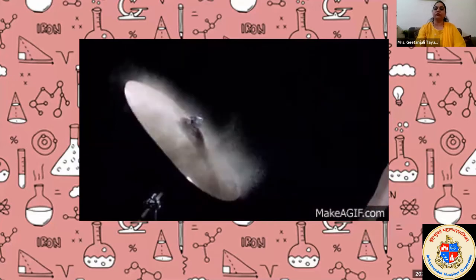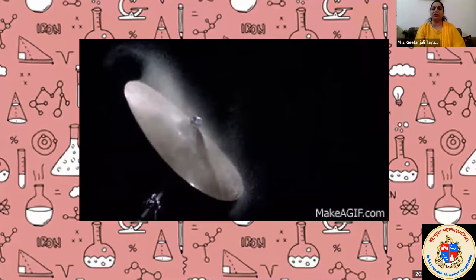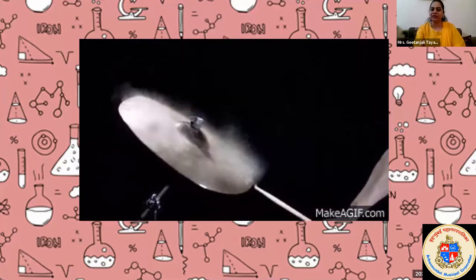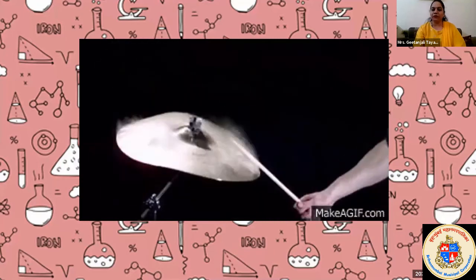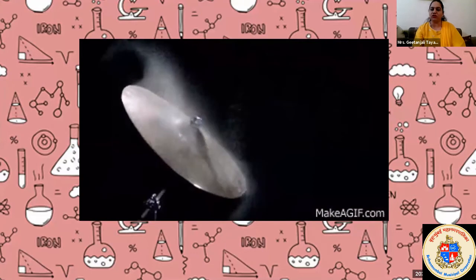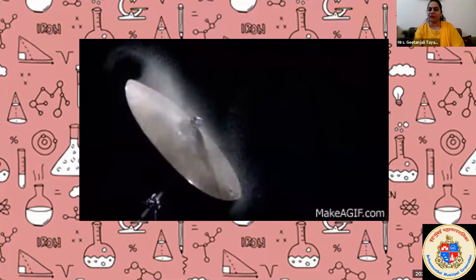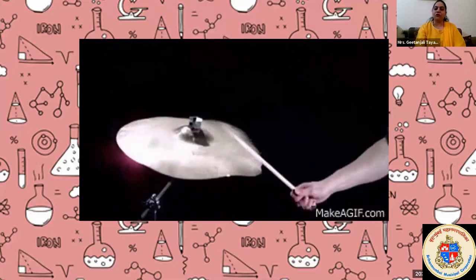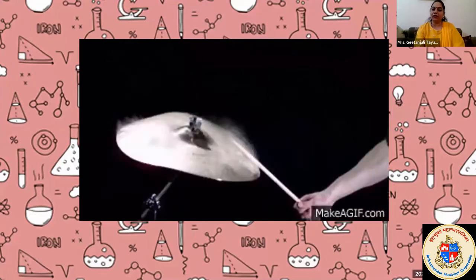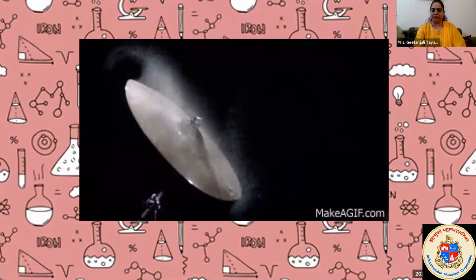When oscillatory motion speeds up, it turns into vibration, isn't it? And this is actually vibrating. It is shown in slow motion. The disc is actually vibrating, and whenever vibration is there, that means there is oscillation. Oscillation and vibration are somewhat equal. The only difference is that in vibration, the speed of oscillation is increased, so we feel that the object is vibrating. Okay.